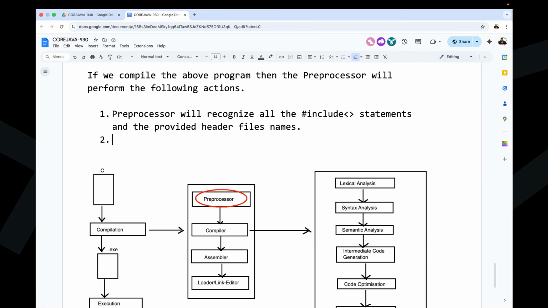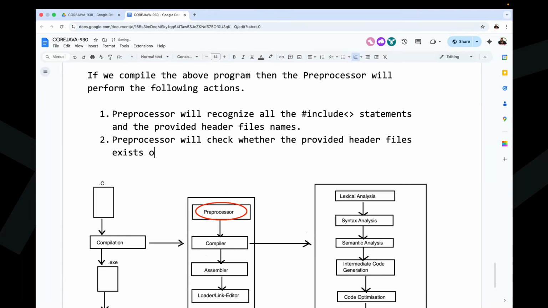Next, the preprocessor will check whether the provided header files exist or not in the C software.